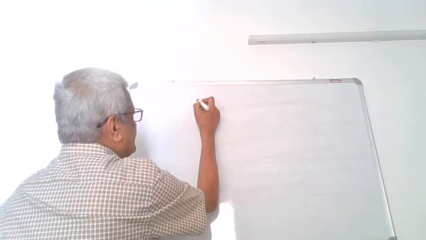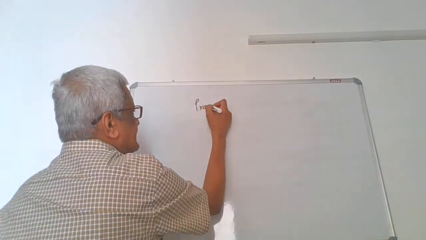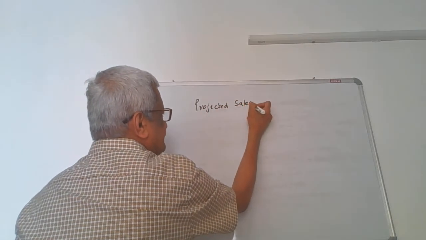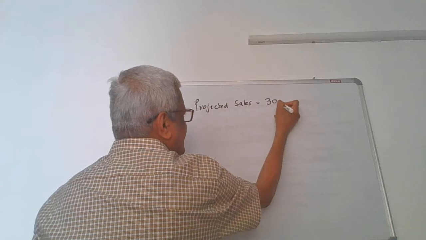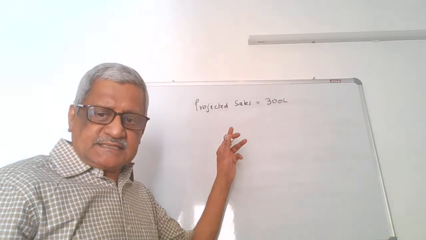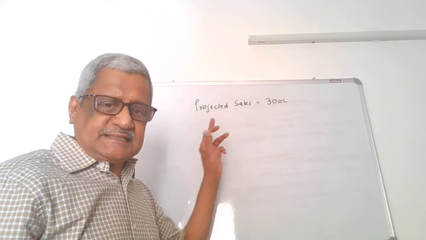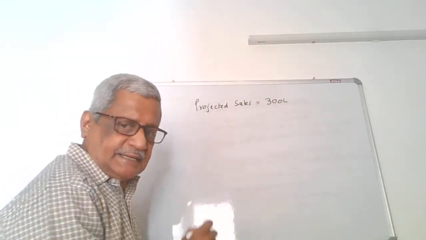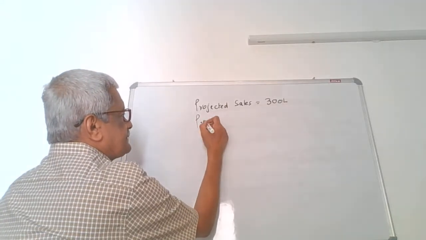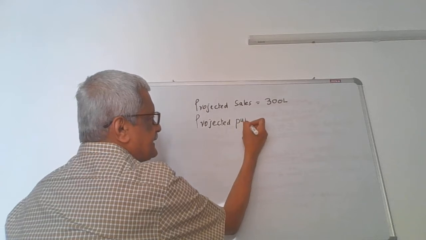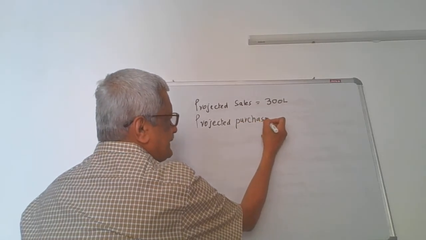Let us assume that the projected sales of a business enterprise is 300 lakhs. The bank is satisfied with the projected sales given by the business enterprise. To achieve this 300 lakh sales, we will ask what the projected purchases are, that is, purchase of raw material.